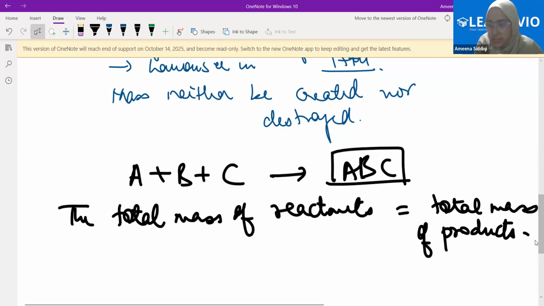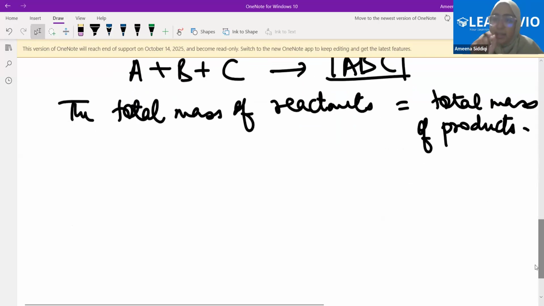And as an example, the first question in the NCERT textbook, within the chapter, is based on this law. Certain masses of different reactants are taken and certain masses of products are obtained. Is the law of conservation of mass followed there? You will have to calculate the total mass of the reactants and the total mass of the products. If you get the mass as equal, then the law is followed there, the law is valid there. Clear? Now coming on to the second law.